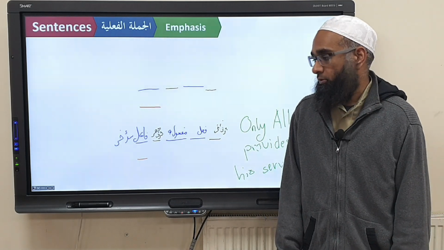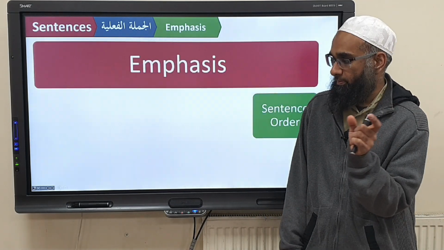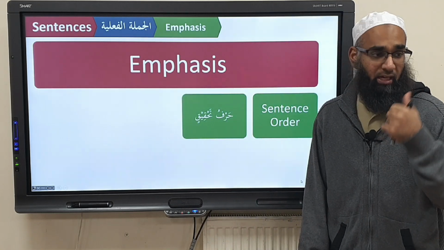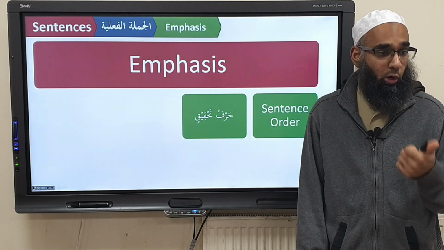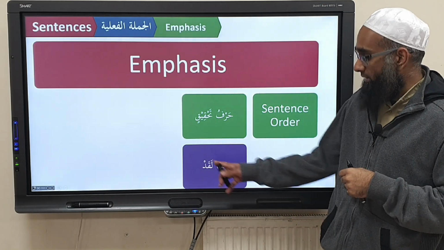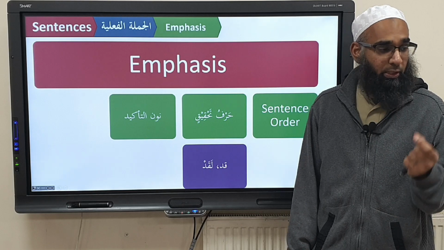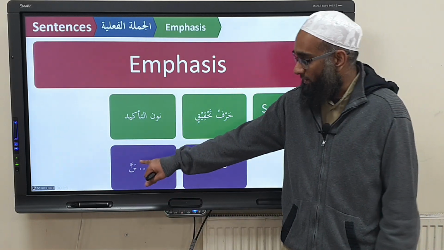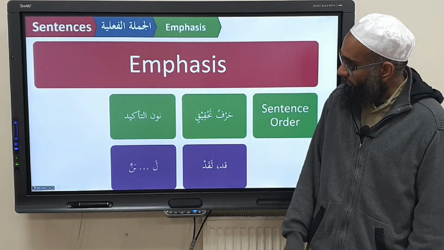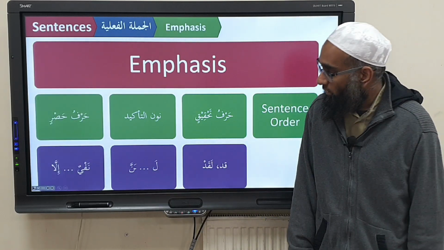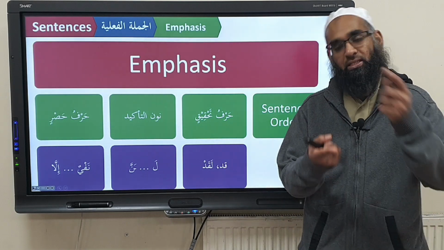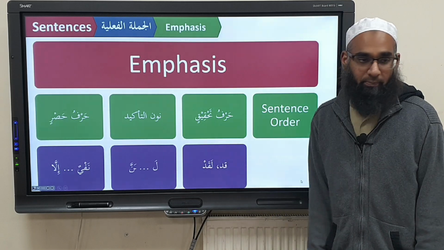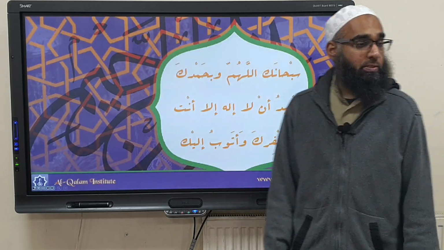Yes? Good. So the summary is emphasis either by changing the sentence order, or by adding harfu tahqiq, which is qad, or harfu tahqiq and lam al-ibtida, qad and laqad. You add noon tawkid to a fi'l mudari', lam al-ibtida before the fi'l mudari', and noon tawkid at the end, and the dhamma becomes a fatha at the end. And now we have harfu hasrin: nafyun illa, and any nafi, whether it's ma, la, lam, in. Any of these particles of nafi creates what? Emphasis. Any questions? Have you understood?